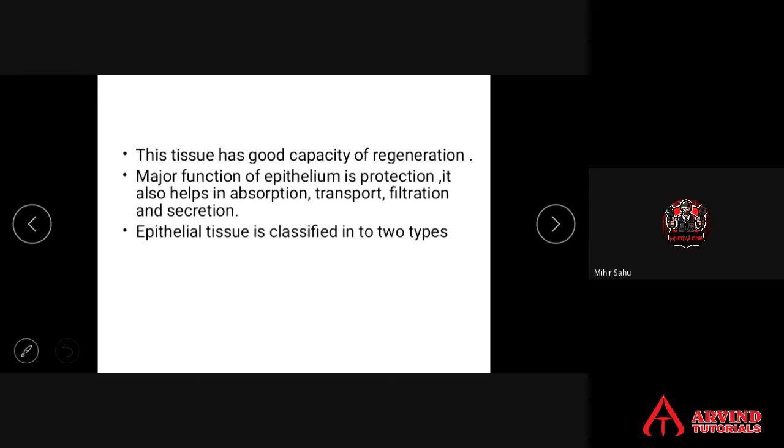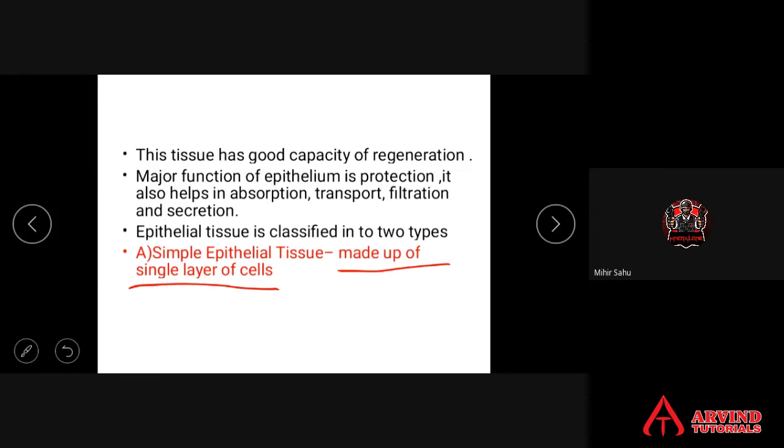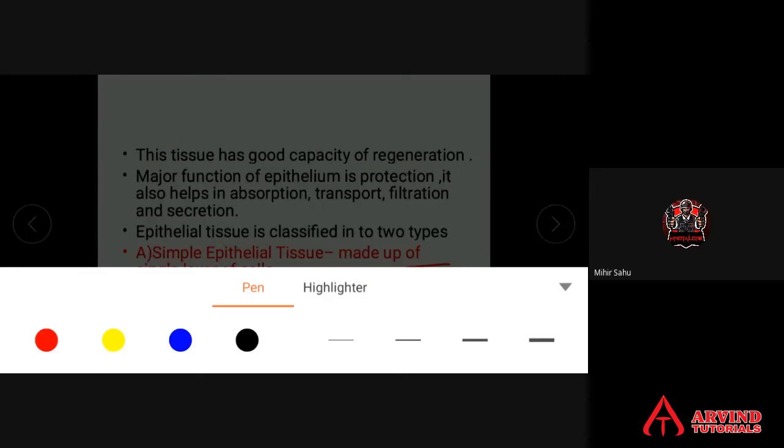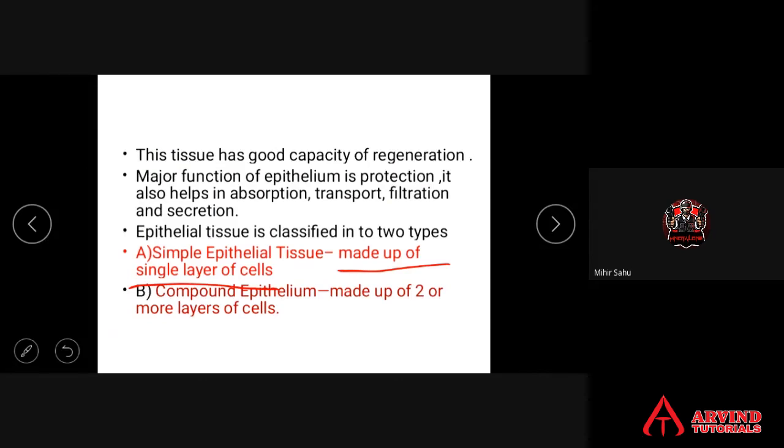Epithelial tissues are classified into 2 types. One is simple epithelial tissue, made up of a single layer of cells, एक ही layer cells वाला simple epithelium, and compound epithelium, which is made up of different types of cells. Compound epithelium is made up of 2 or more layers of cells.